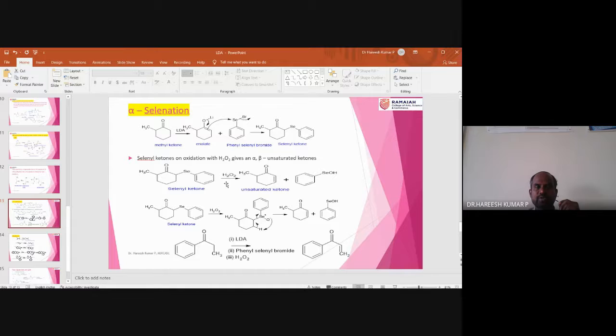That selenyl ketone, when treated with hydrogen peroxide, will give you the alpha beta unsaturated ketone. But what is the difference? This is a methyl ketone. Instead of methyl ketone, you have to take ethyl phenyl ketone as the starting material and write the mechanism.